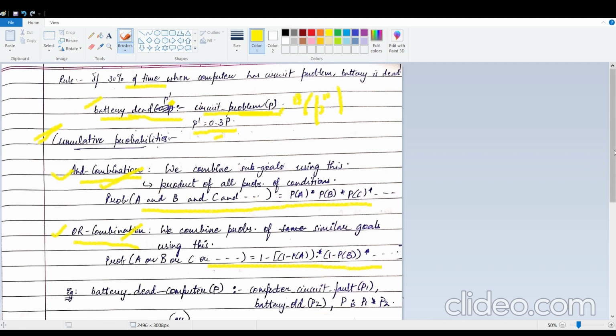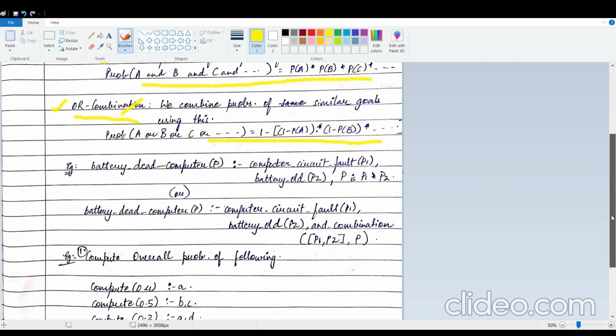So let us try understanding this better with an example. Here is an example. It says battery dead computer. It has a probability P, and the conditions are computer circuit fault, P1, and battery old, probability P2. So how do you combine these two? You use an AND combination. You look at this part, the AND combination, and you directly multiply these probabilities.